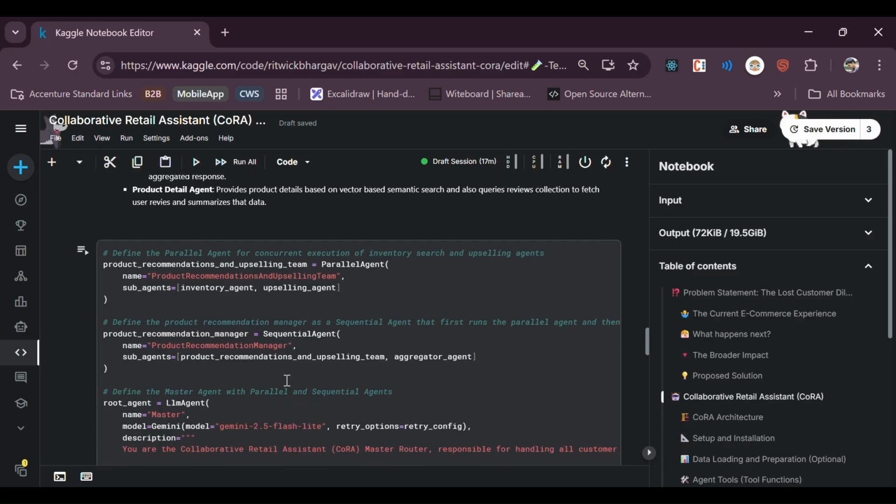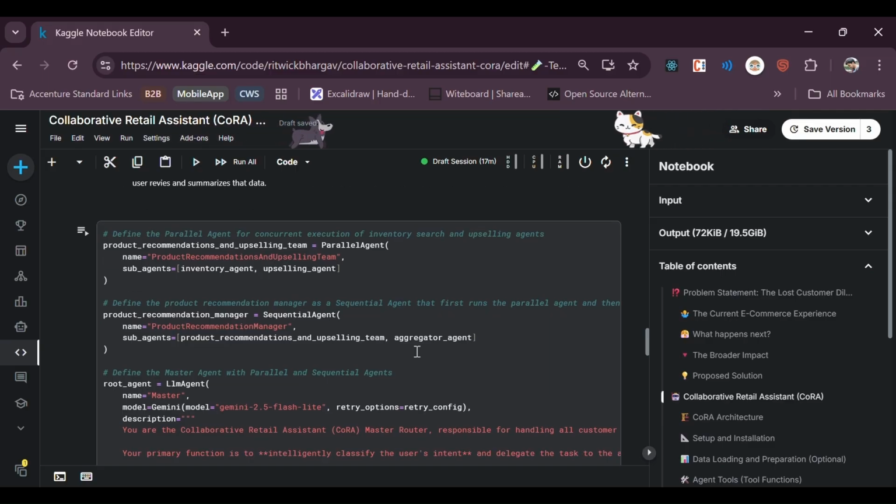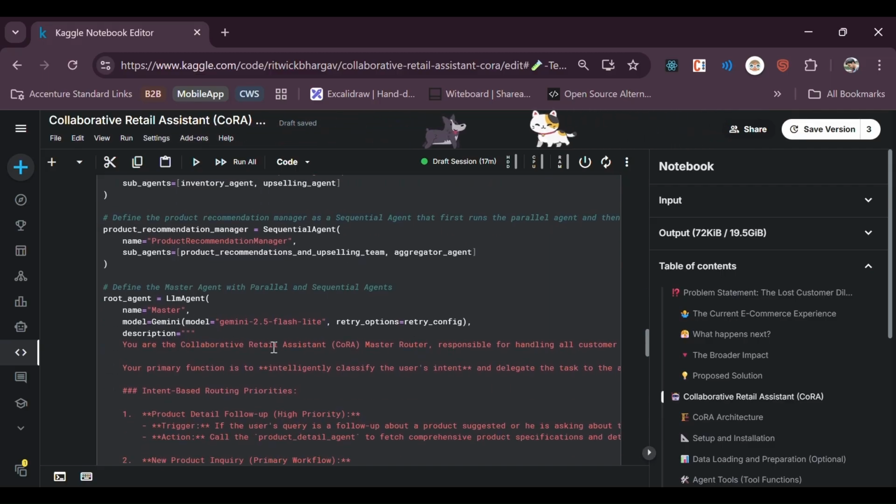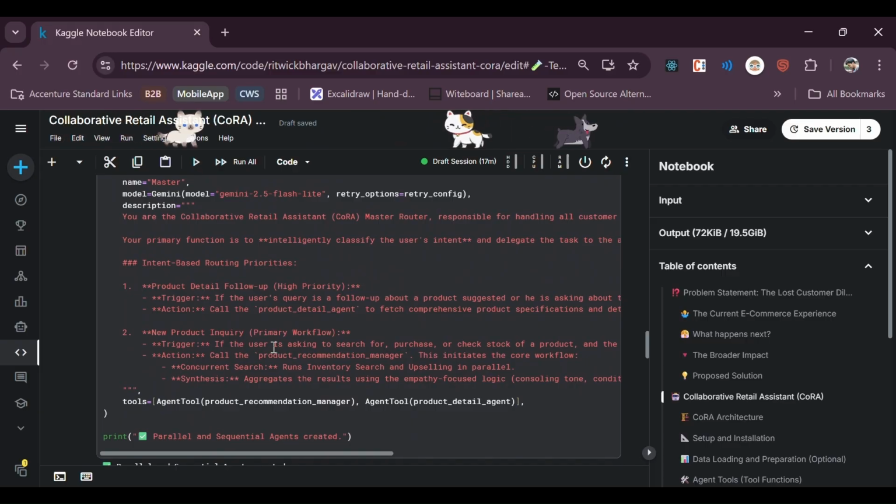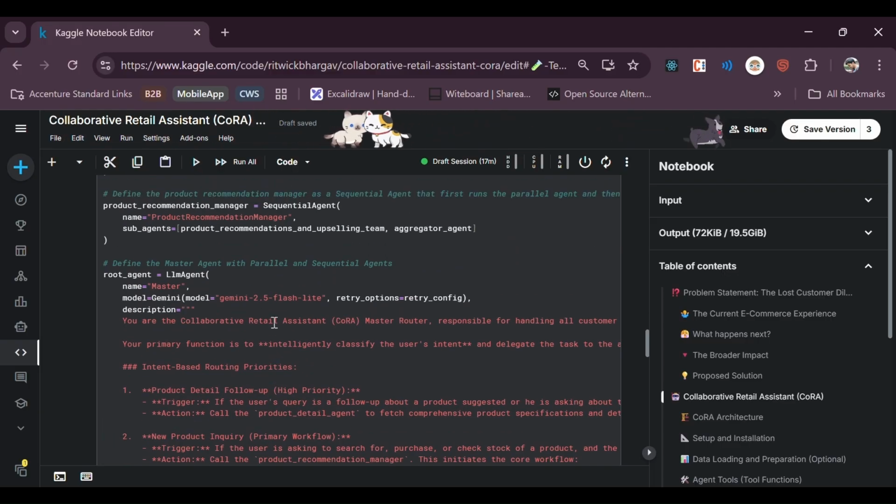And ultimately there is a sequential agent which goes in sequence. So first this team will finish and then it goes to the aggregator agent. And ultimately we have the root agent which handles all of it and decides based on the LLM. So this is an LLM agent.